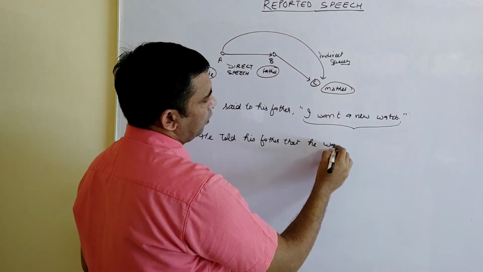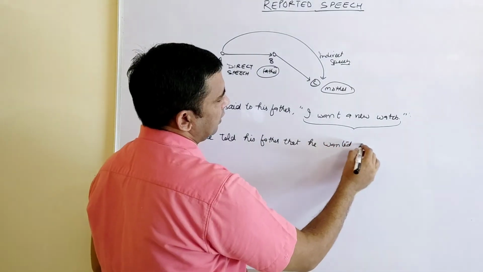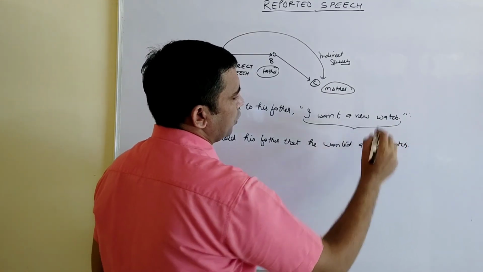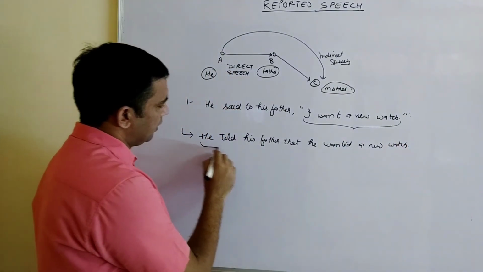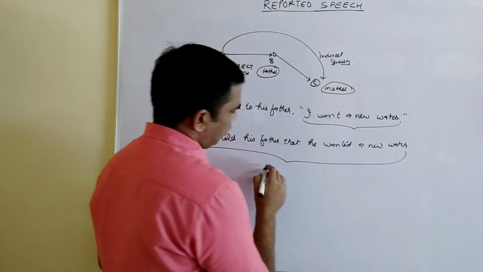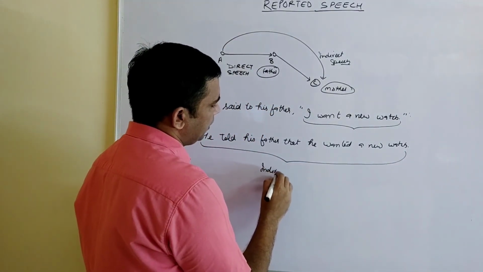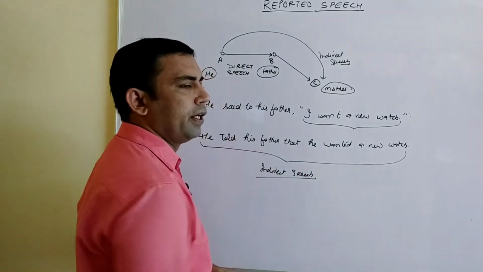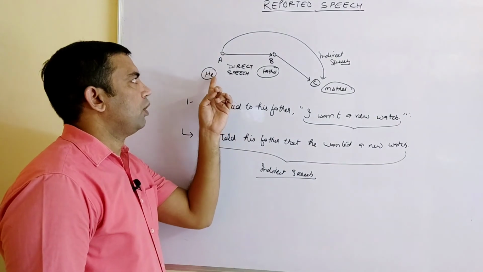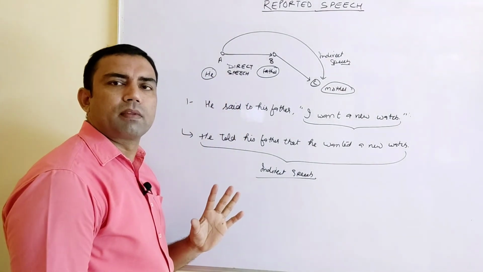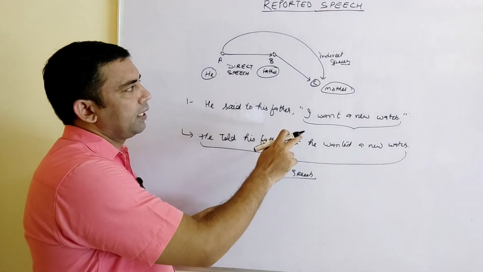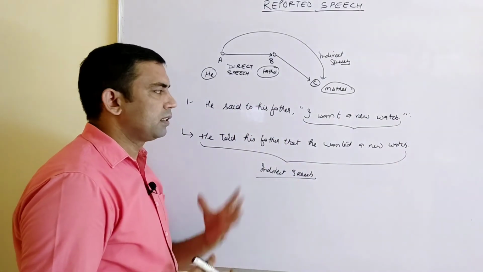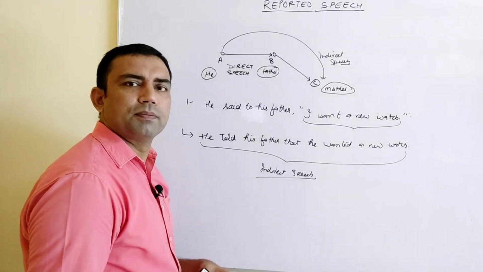"Want" will change into "wanted a new watch." This sentence is called indirect speech, because this is how the father is going to tell the mother how the boy told him. This is A to B directly, this is B to C according to what A said. So that's why this is called indirect speech.